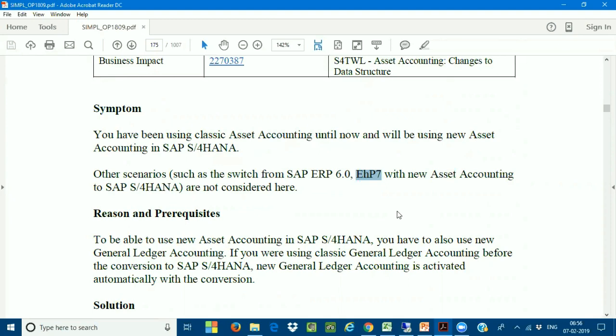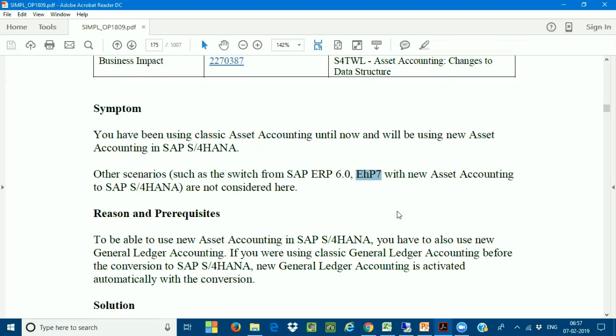So the minimum requirement, even if you are on an SAP ECC system, is ECC 6.0 with the latest enhancement package 7, then I can convert your system. If it is below EHP 5, I cannot convert the system to SAP S/4HANA. Why? Because new asset accounting is mandatory for the system conversion from SAP ECC to SAP S/4HANA.